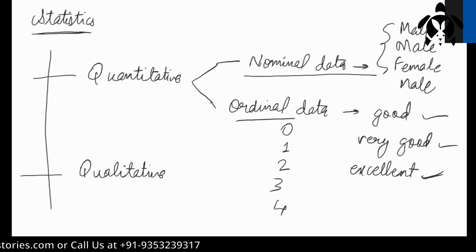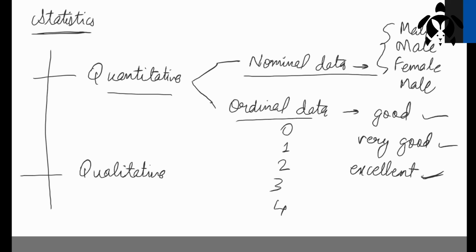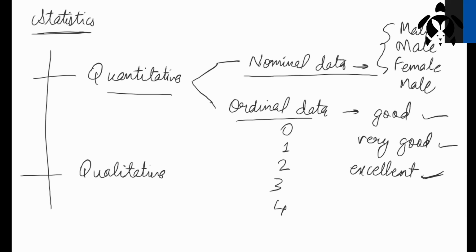In ordinal data, we saw there is rank. So nominal data and ordinal data are types of analysis done in statistics. Let me type it here: types of analysis.